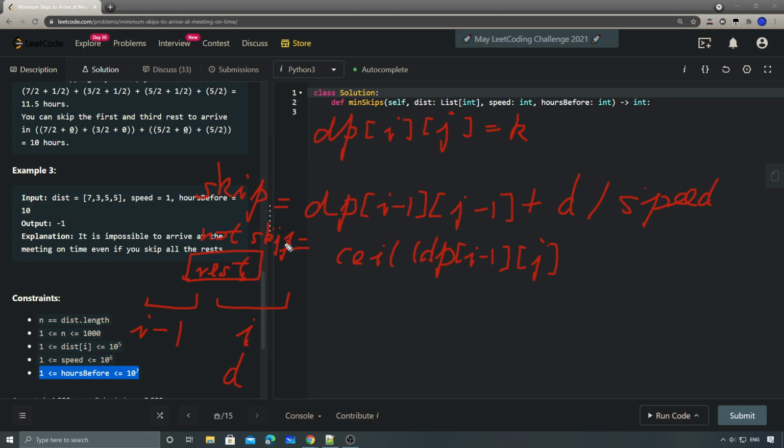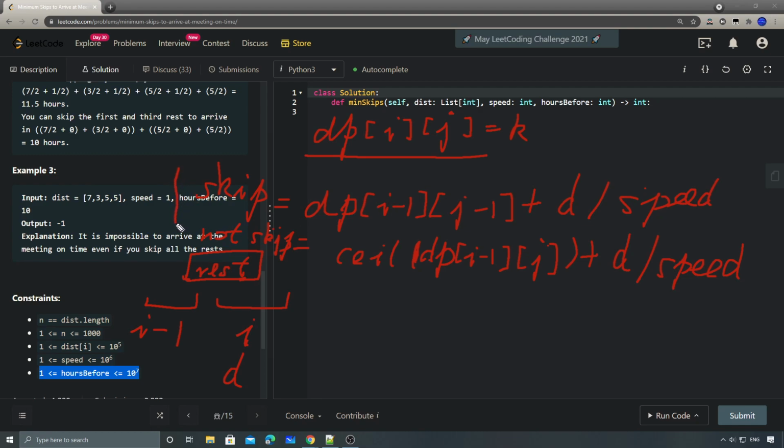Why is that? Because we didn't skip, which means the j didn't change. That's why the previous state is still j. So we do a ceiling here, and then again divide by the speed. So that's the two options to get to the current state.